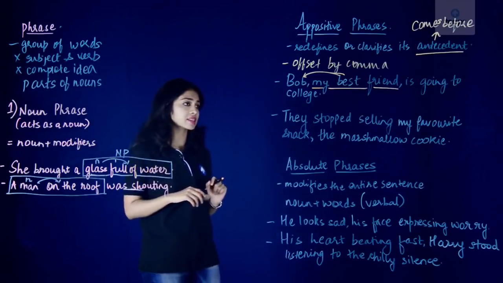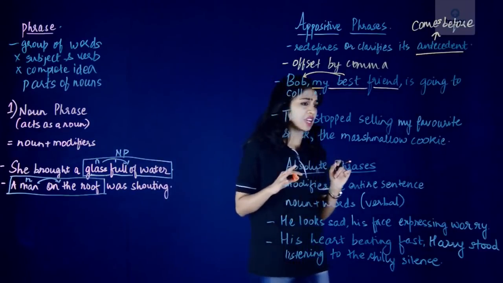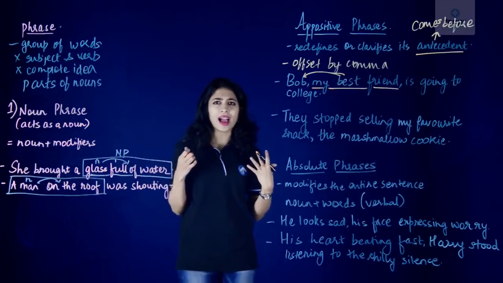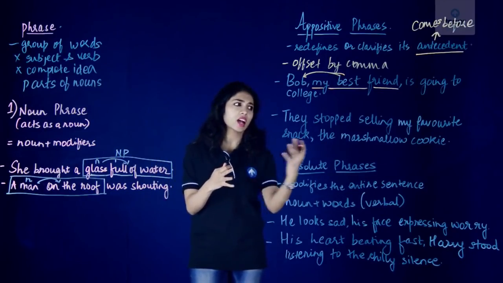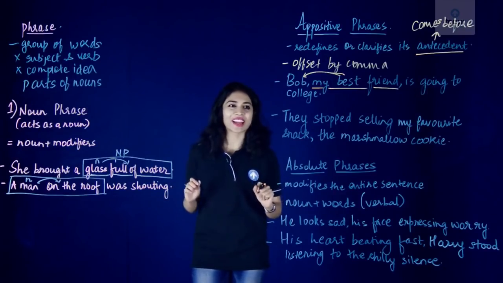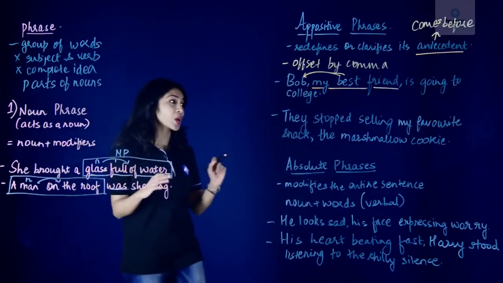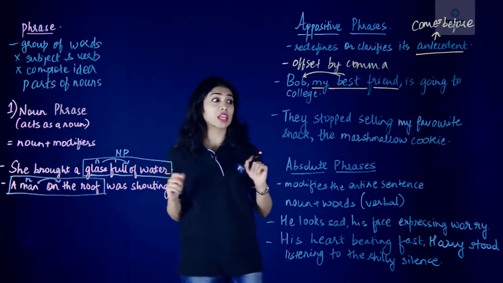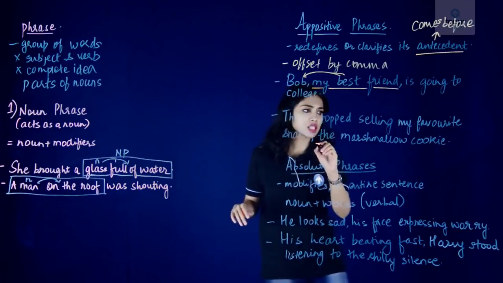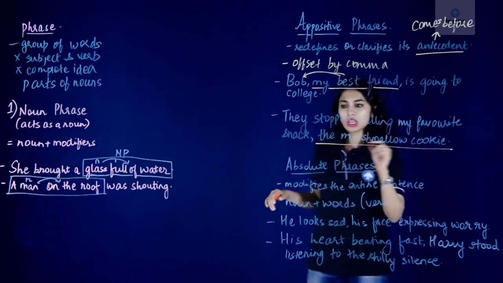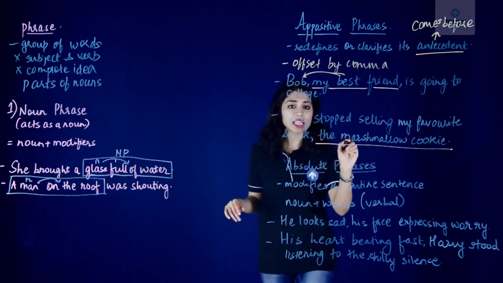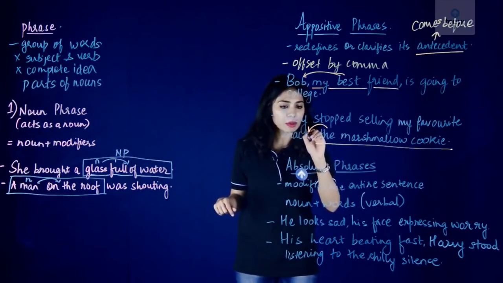So let's look at the second sentence. They stopped selling my favorite snack, the marshmallow cookie. Yes, they did. I'm really sad about this, and I hope they watch this video and start making my favorite marshmallow cookie again. Well, I'm just getting a little off track there. Let's go back to our sentence. They stopped selling my favorite snack, the marshmallow cookie. Okay, so our appositive phrase here is the marshmallow cookie, because it is offset by a comma and it is telling us about what's coming before.